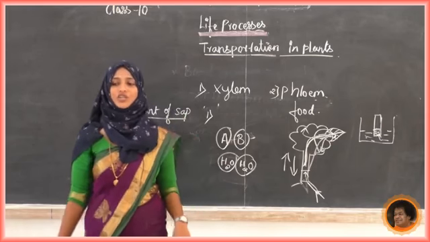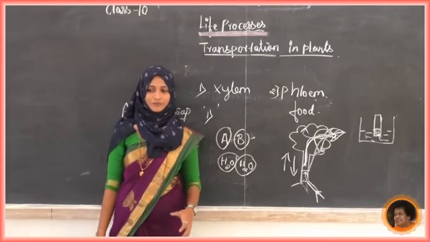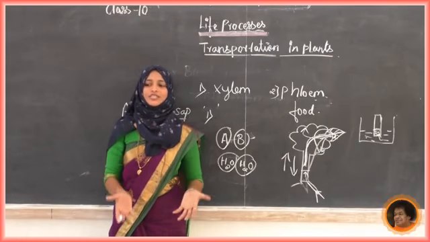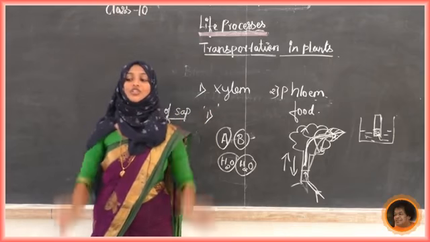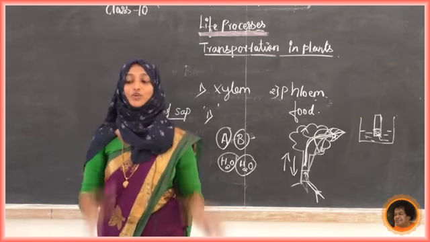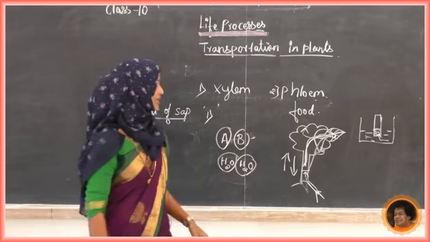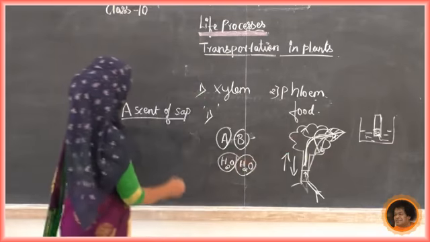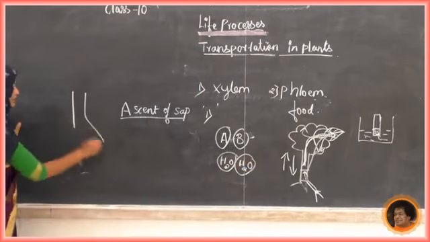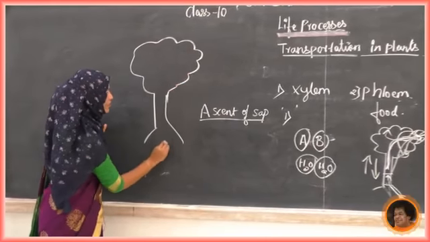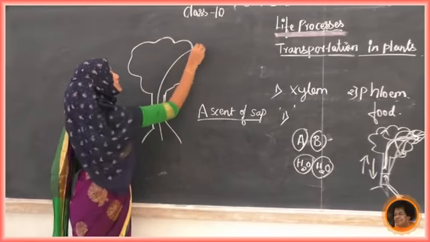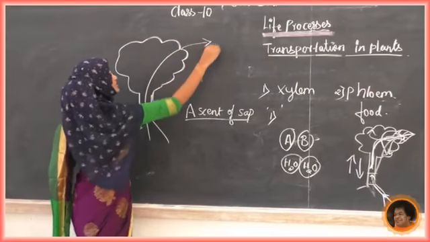What is the transpiration pull then? Here, transpiration pull means because of the transpiration there will be a creation of vacuum. In plants, I will draw one tree here. Because of the transpiration, water is coming out.